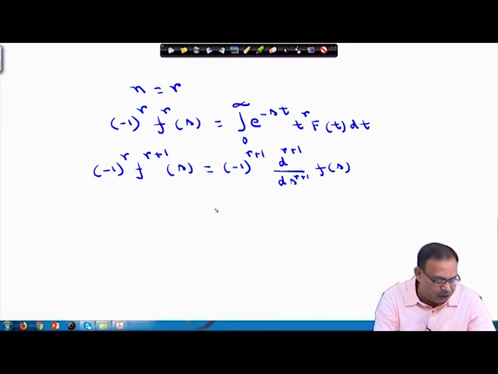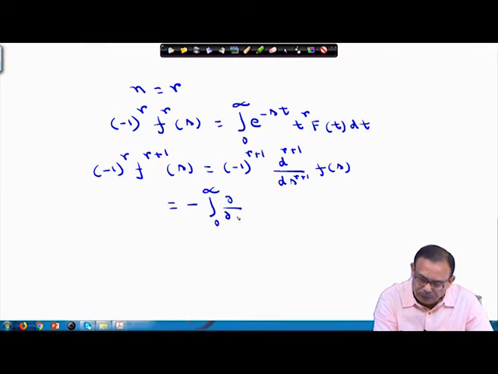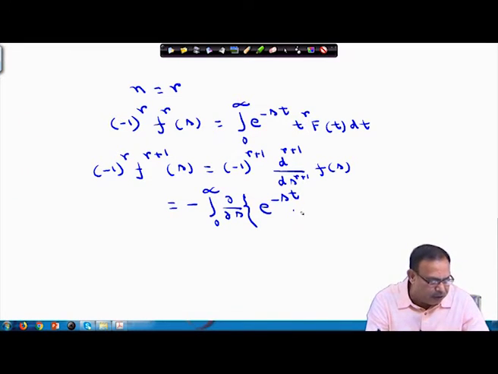So, this equals, again you can write, minus integral 0 to infinity del/del s of e power minus st into t to the power r into f(t) dt.